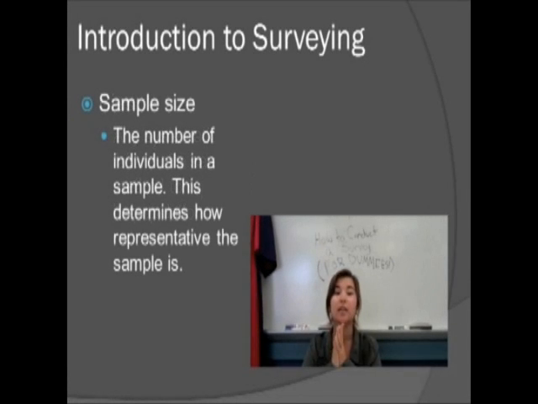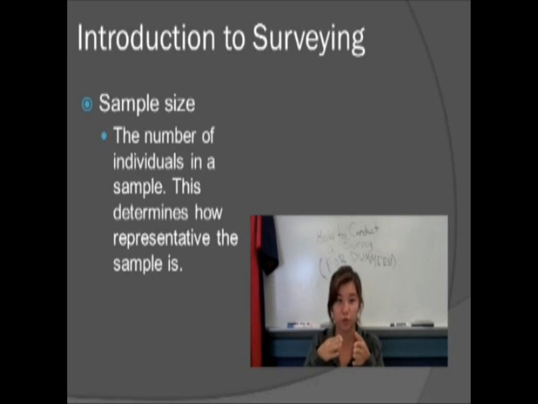Sample size is the number of individuals in a sample, and what the sample size determines is how well the sample represents the whole population.